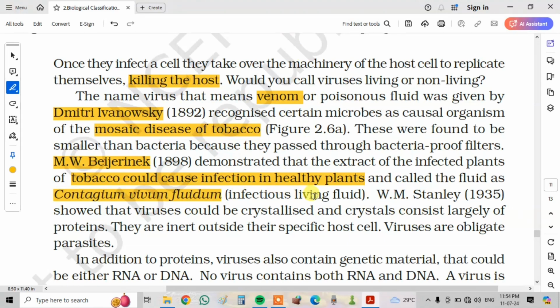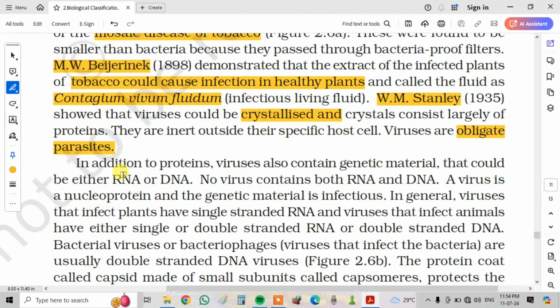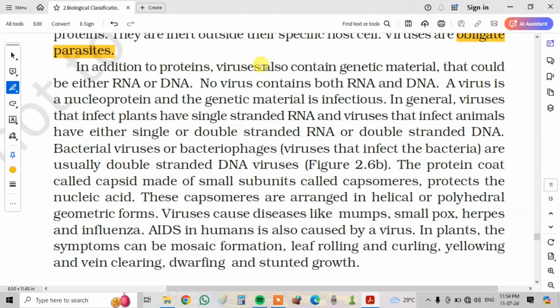W.M. Stanley in 1935 showed that viruses could be crystallized, and the crystals consist largely of proteins. They are inert outside their specific host cell. Viruses are obligate parasites. In addition to proteins, viruses also contain genetic material that could be either DNA or RNA. No virus contains both RNA and DNA. A virus is a nucleoprotein, and the genetic material is infectious.